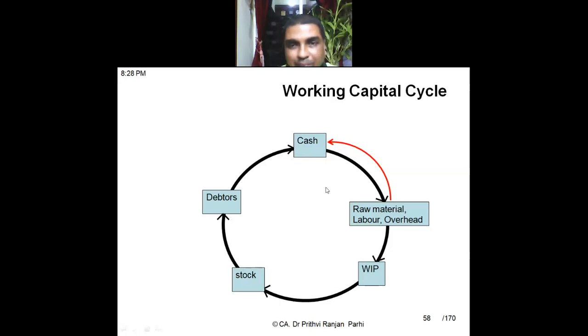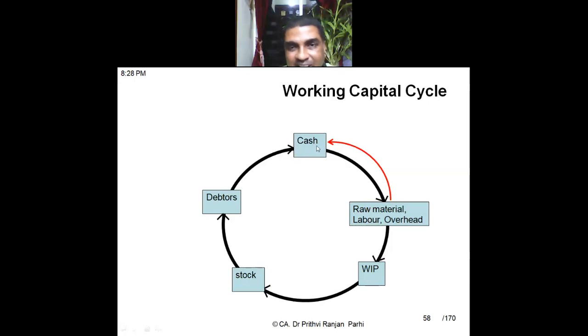But here one thing happens. You can say that is a kind of length of the gross working capital cycle. But the thing is that I can pay cash, and it will be converted into raw material, let us say in 60 days. But it is also possible to buy raw material on credit. That means I can pay after 15 days.